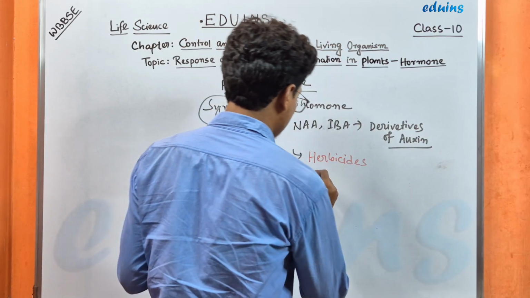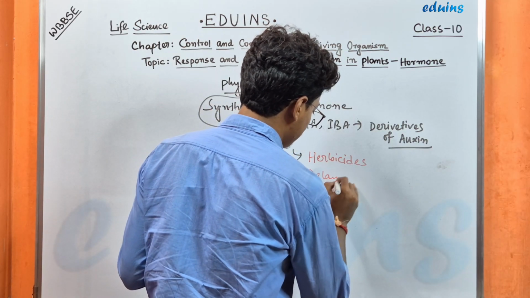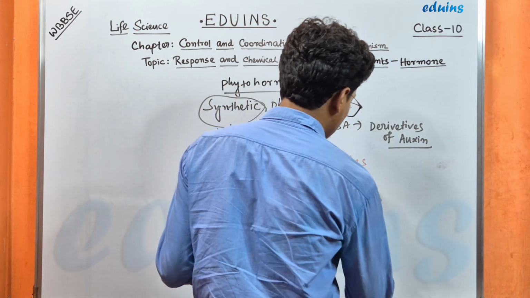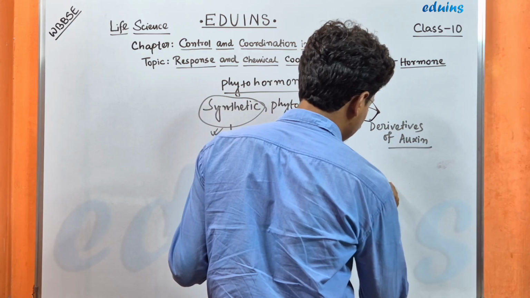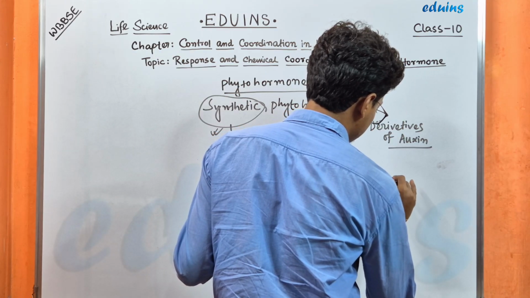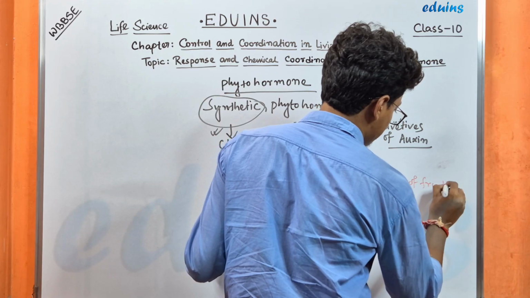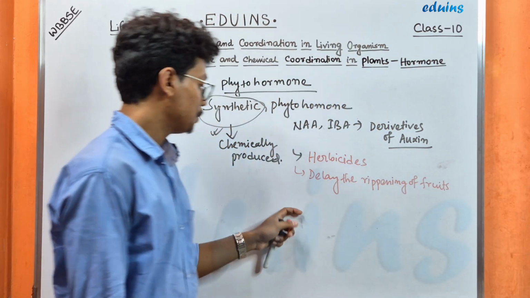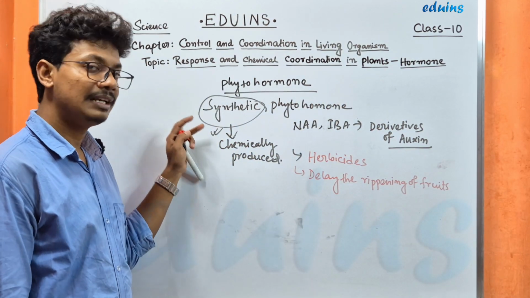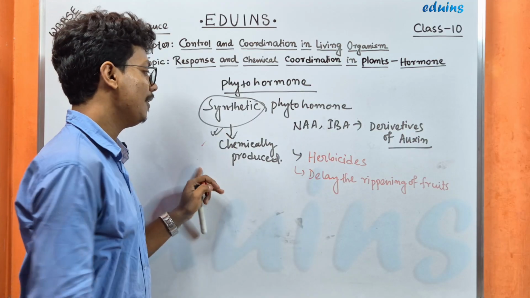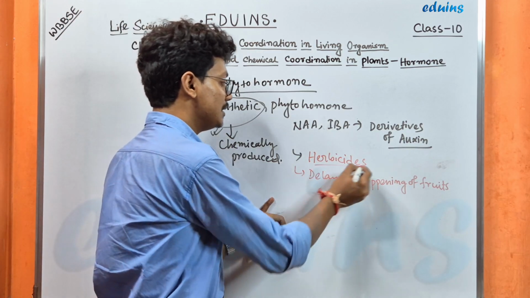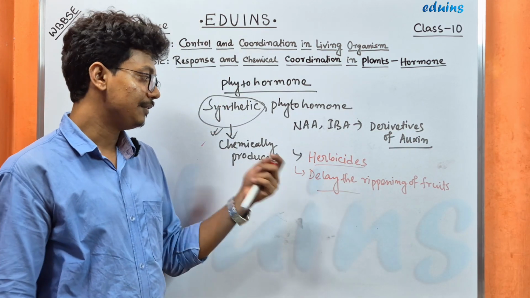Number 2, delay the ripening of fruit. Okay, so these are the uses of the synthetic hormones in different fields.